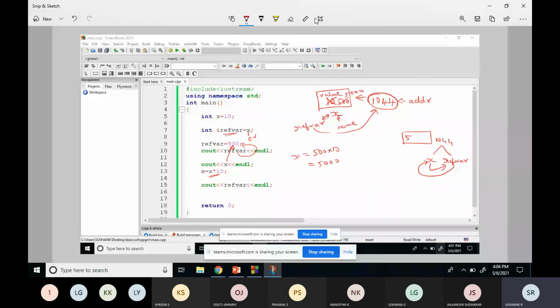This block was referred by x. So if I print the reference variable or if I print x, they both refer to the same memory location, so it was able to print 5000. Is this clear? You can use both variables interchangeably. Any change done through one variable will get reflected in the other variable, because one is the reference of the other variable.